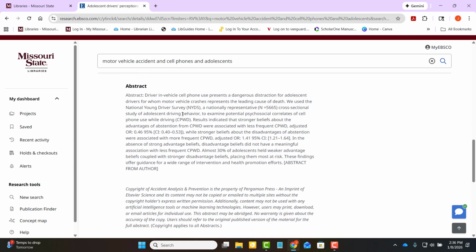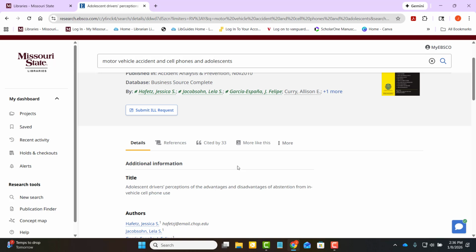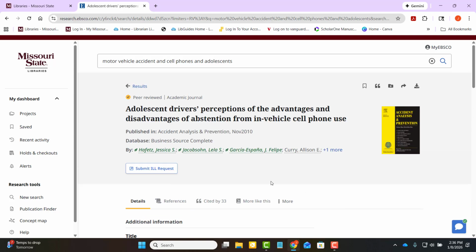Okay, so then we keep scrolling and we have an abstract, which is going to be a really nice snapshot of the article and what it's about, what the authors found out. It's a really great idea to skim through this and make sure that this is actually on my topic and going to give me the information I need, rather than just trying to dive straight into the article. If you have not done a lot of scholarly article reading yet, it can be a little intensive, so we want to make sure you are using your time and energy wisely.